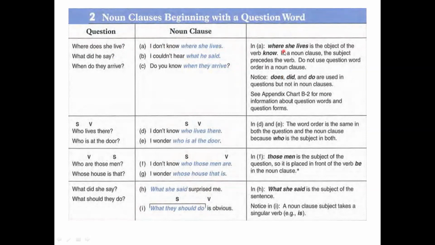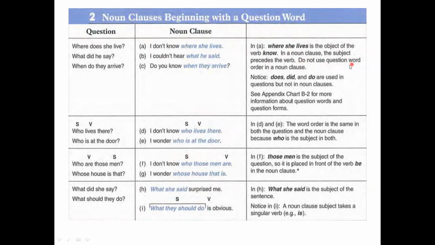In A, where she lives is the object of the verb know. In a noun clause, the subject precedes the verb. As you see here, the subject precedes the verb.